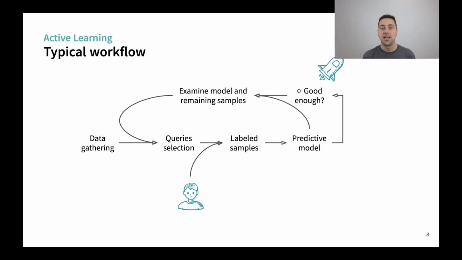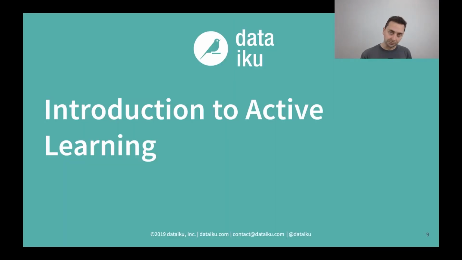Once we've done that, we get labeled samples that we use to train our model. Here we take a decision. Either we have no budget left, or the model is good enough, so we ship to production. Or we can label more. In that case, we will examine the samples that are remaining and the model to be able to select a new batch of queries. And we loop again until we have exhausted the budget or reached a given accuracy goal.